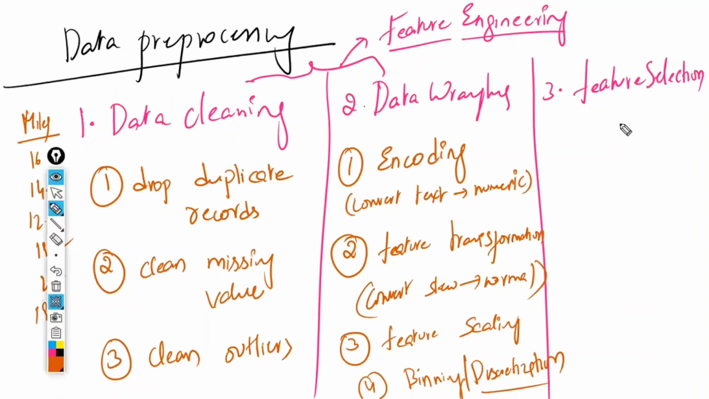And next we have feature selection. In feature selection, we drop the unimportant variables, the ones that are not important. That is called feature selection. So we have data cleaning, data wrangling, and feature selection. After doing all these things, the final data is shared with the machine. Now the machine starts learning, and once it learns, we are going to predict. Is that clear?